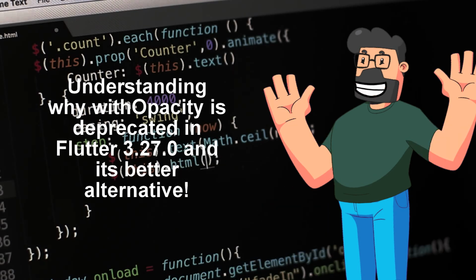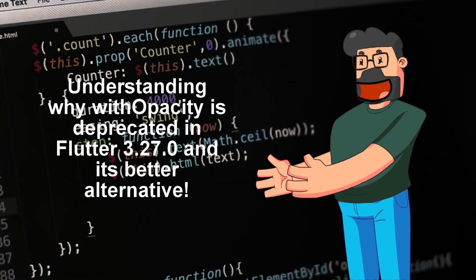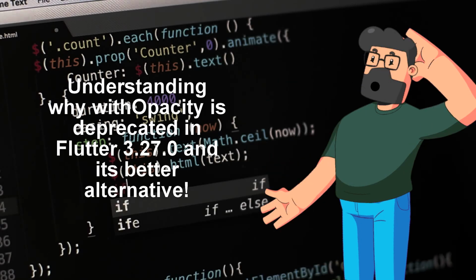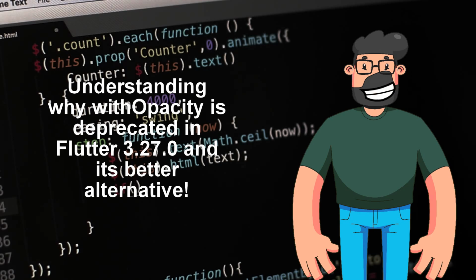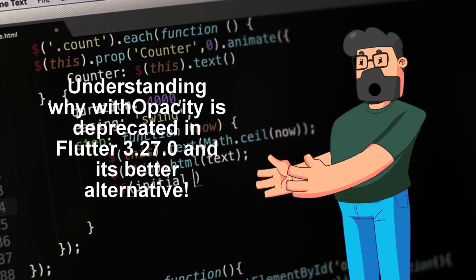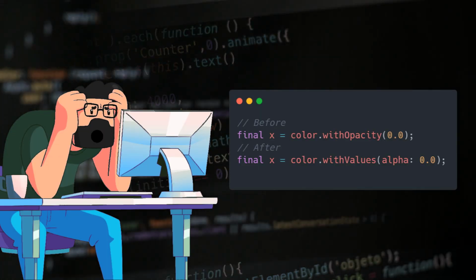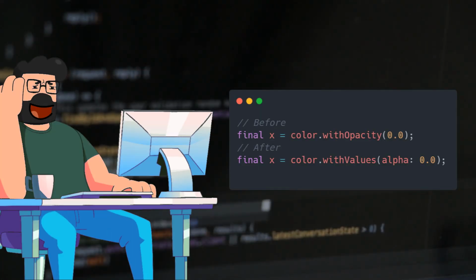The issue at hand revolves around the deprecation of the withOpacity method in Flutter 3.27.0. If you stumbled upon this warning in your code, fret not, as we'll walk you through the solution to adapt and overcome this obstacle. Now, let's delve into the solution to this deprecated method.